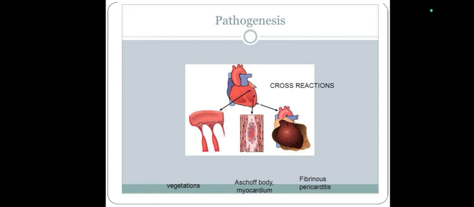Regarding the pathogenesis, we already know that cross reactions occur, and as a result vegetations form in the heart valves, Aschoff bodies are formed in the myocardium, and pericarditis happens. So all these cross reactions lead to valvular damage.